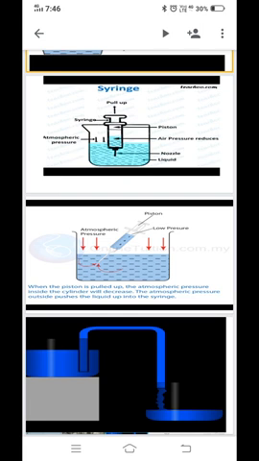When the rubber tube of the fountain pen is squeezed, almost all the air of the rubber tube expels out in the form of bubbles through the ink. When the rubber tube is released, the pressure inside the rubber tube is much less than the atmospheric pressure acting on the ink. As a result, the ink rises into the tube through the capillary below the nib of the pen. Fine. Now we are going to see the working action of a siphon system.